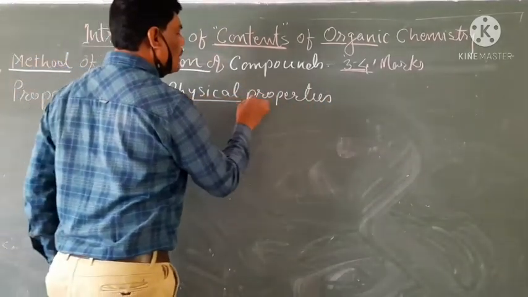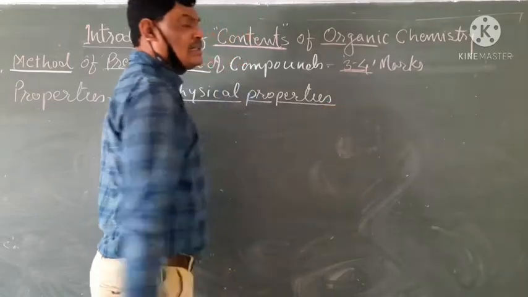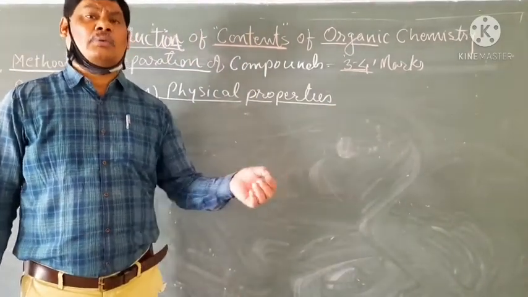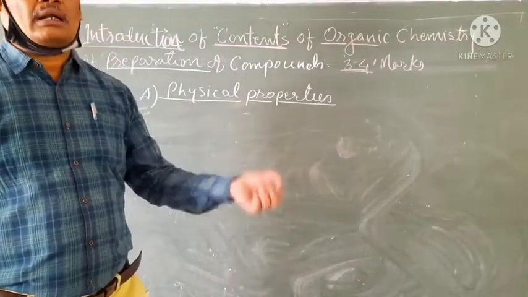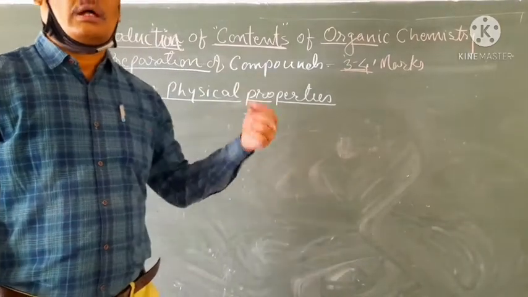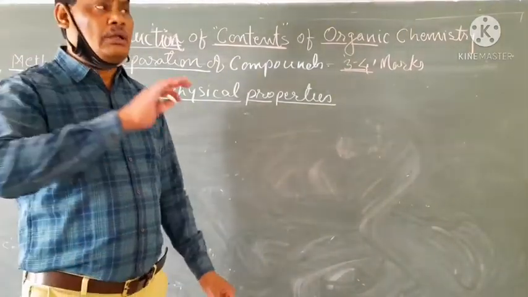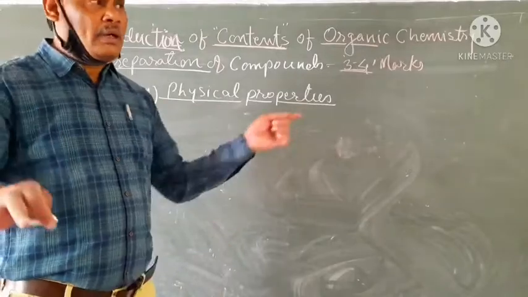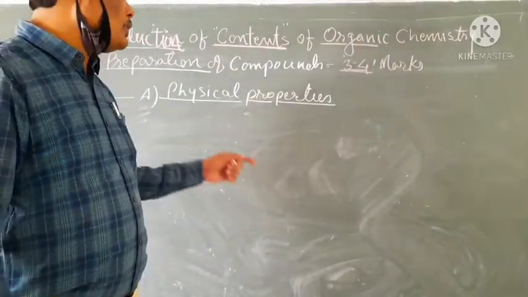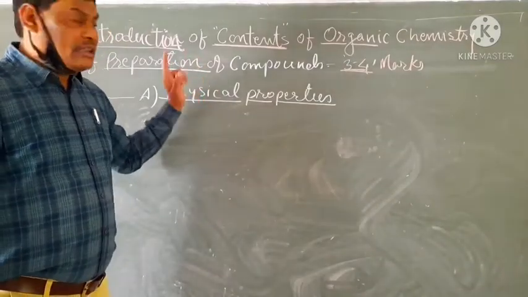Physical properties include: what is the physical state of the compound at room temperature, what is its color, what is its odor, what is its solubility, what is its boiling point, and what is its melting point.